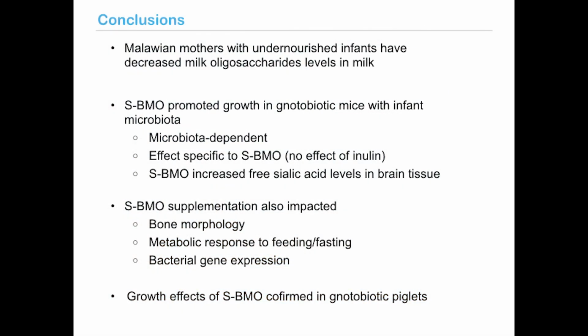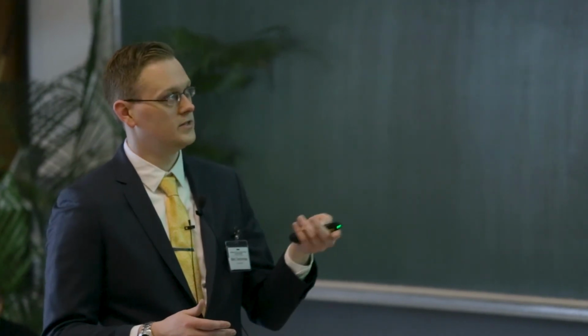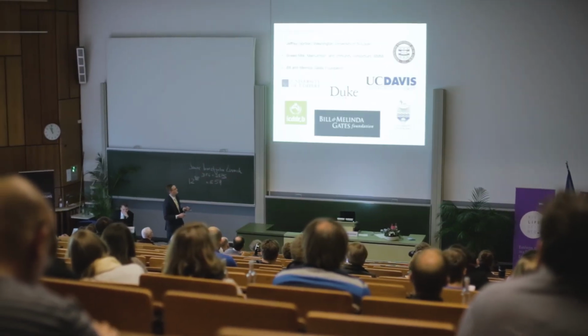I don't have time to go into more detail, but we found that there were lots of other effects of SBMO on host biology, including differences in bone morphology, differences in metabolic response to the feeding and fasting transition in our mice, and marked differences in bacterial gene expression that helped to explain some of what's happening mechanistically. And again, this was translatable to a second model animal.